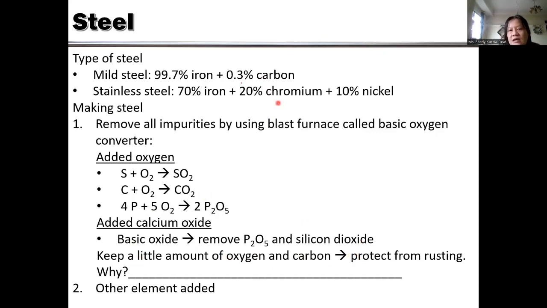Why? Because actually carbon has higher reactivity than iron in the reactivity series. So it tends to make carbon dioxide or carbon monoxide rather than iron oxide. That is the reason why we keep a little amount of carbon here. And we can add other elements in the steel actually.